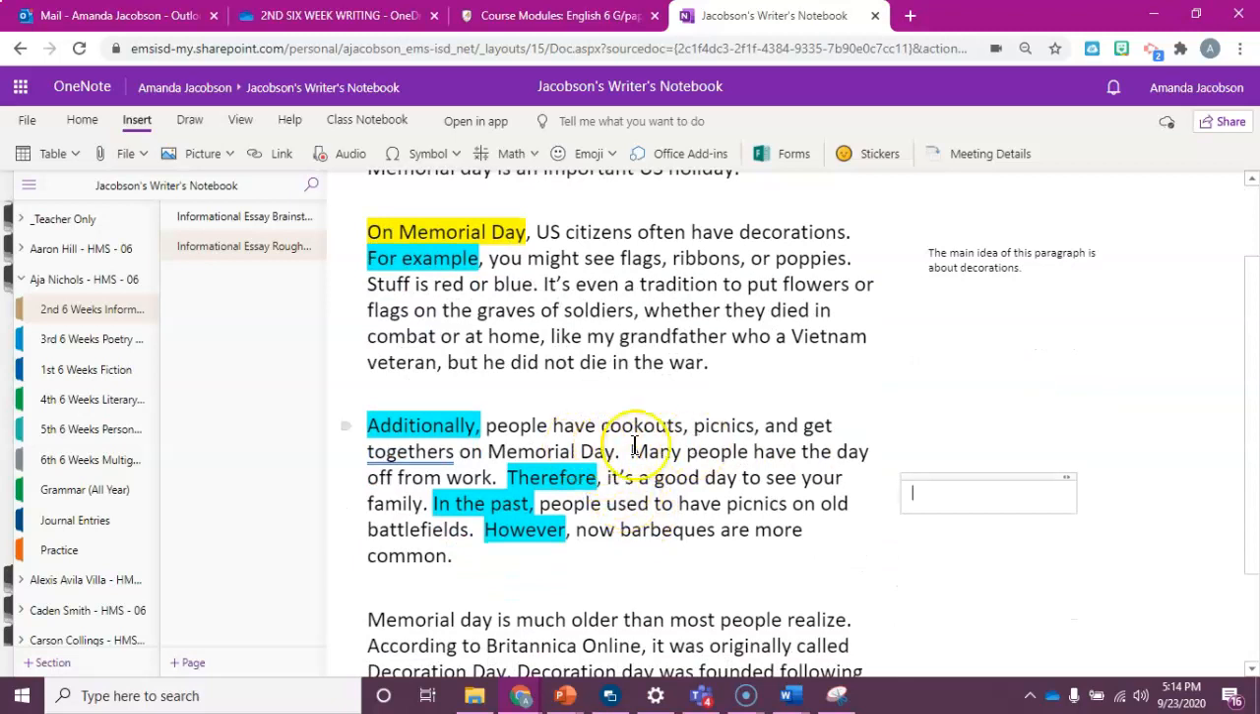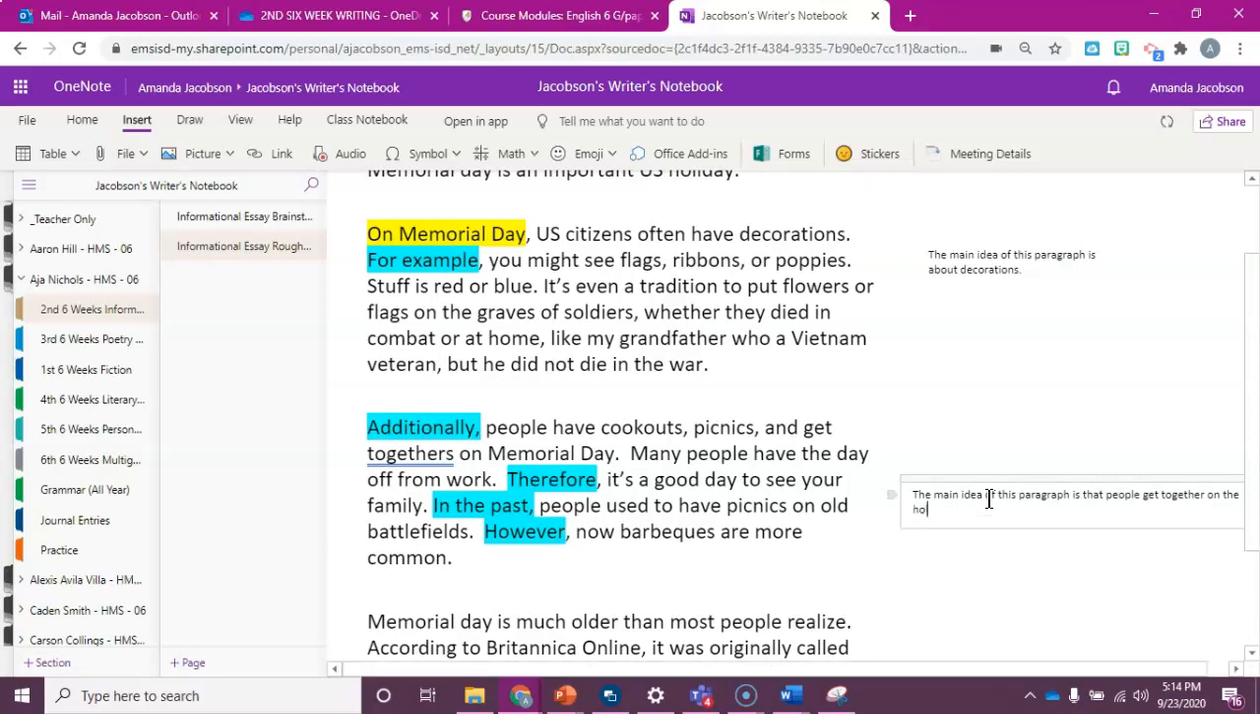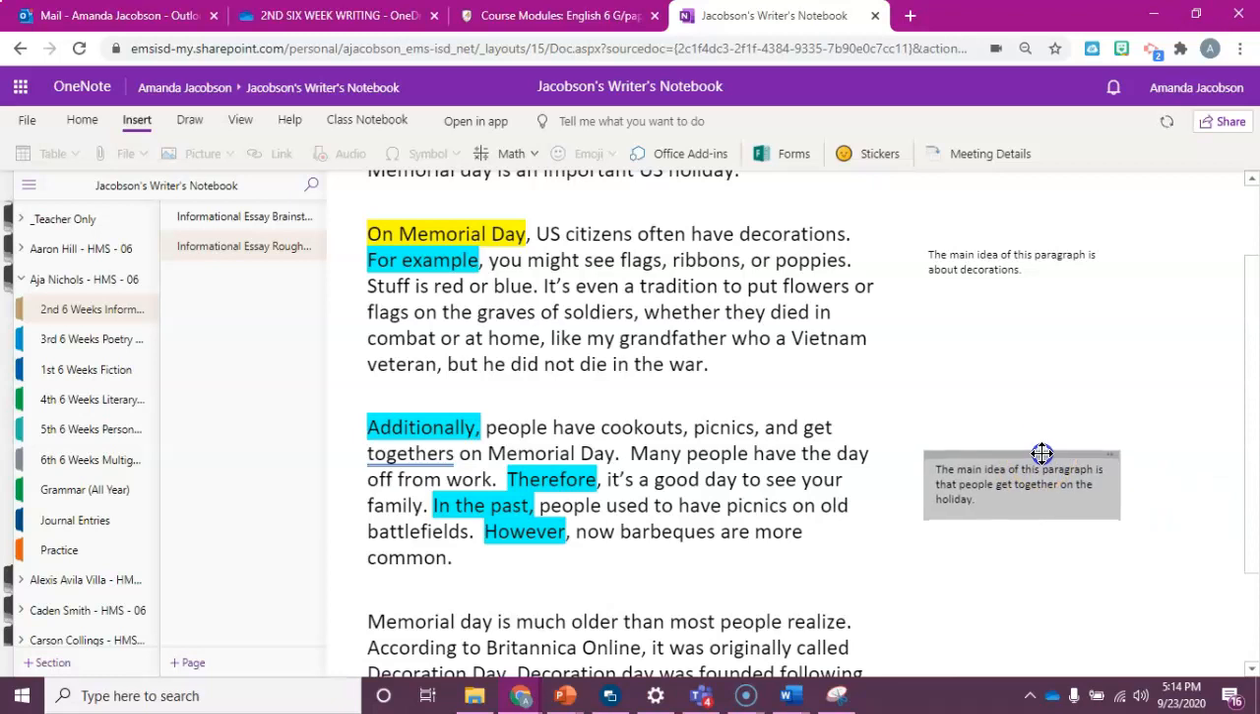Additionally, people have cookouts, picnics, and get-togethers on Memorial Day. Many people have the day off from work, therefore it's a good day to see your family. In the past, people used to have picnics on old battlefields, however, now barbecues are more common. So the main idea of this paragraph is that people get together on the holiday. Again, I'm going to drag that over and make it smaller so I can see it.